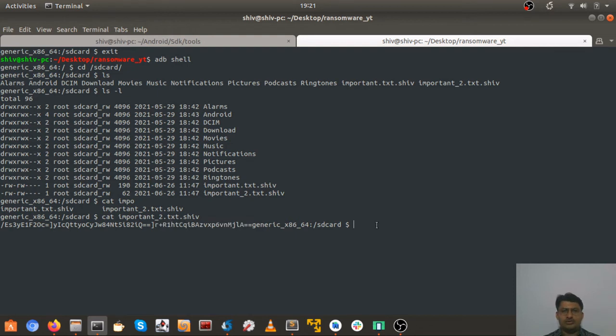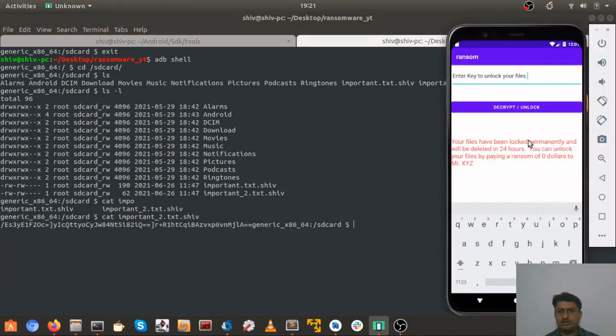So now imagine that the password has been taken care of by the attacker, and the user doesn't know the password currently. What I'll have to do is pay $0 to Mr. XYZ, and then he'll give me the password, and the password is very complicated, which is "password". As soon as I input this and press decrypt, the decrypt routine will take place.